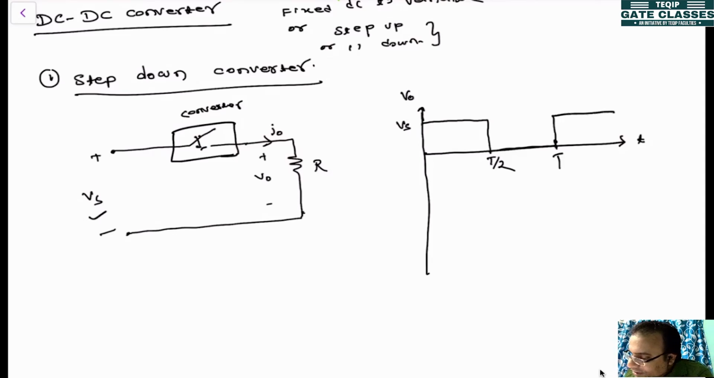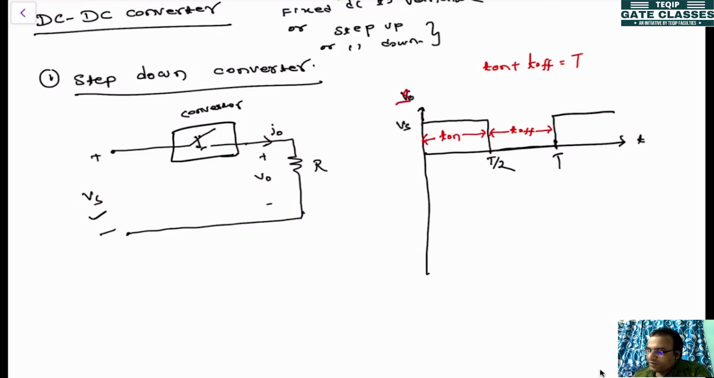So during this period the device is on. Let it be T on. And this is the period for which the device is off, that is T off. Then what is T on plus T off? T on plus T off is equal to the total time T. So this is the instantaneous value of the output voltage V0.